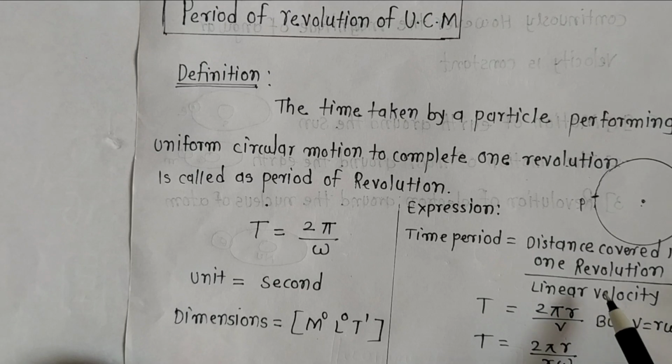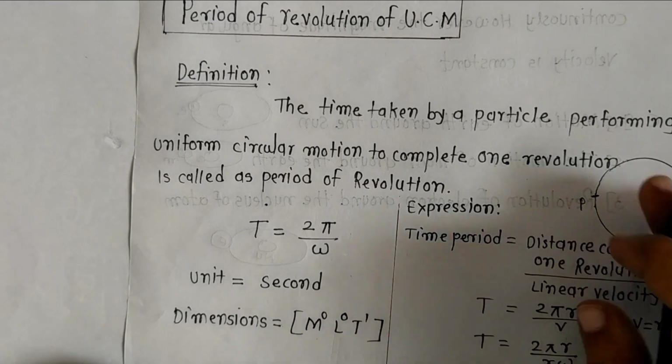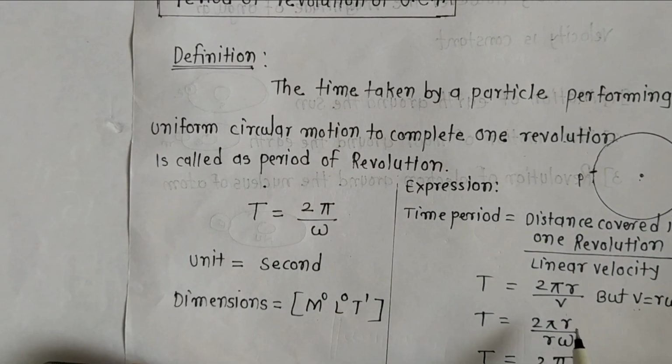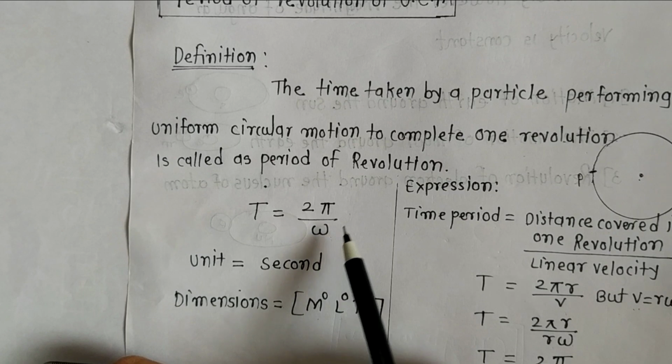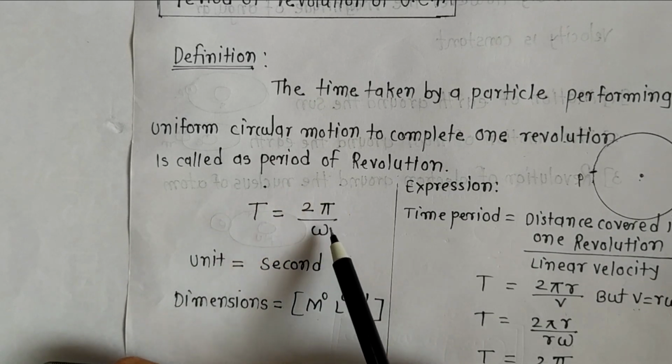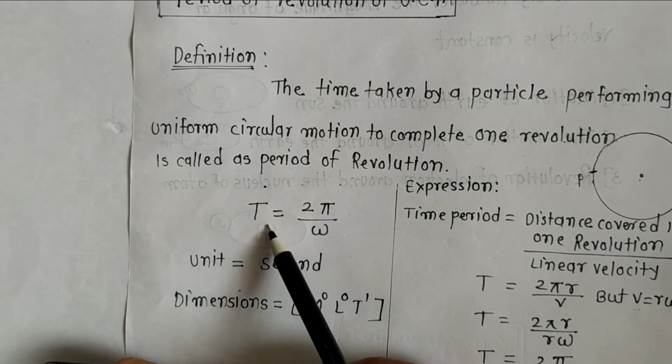But we know the relation between linear velocity and angular velocity: v is equal to r omega. So we put T is equal to 2 pi r upon r omega. This r and this r get cancelled. What remains? T is equal to 2 pi upon omega. That is, T is equal to 2 pi by omega. This is the time period of revolution of uniform circular motion.